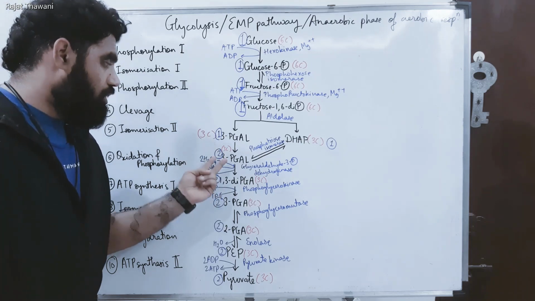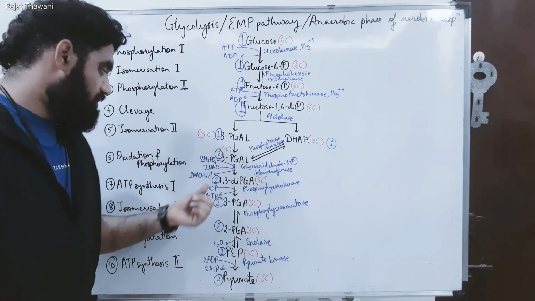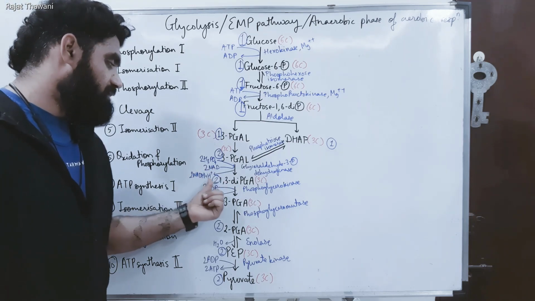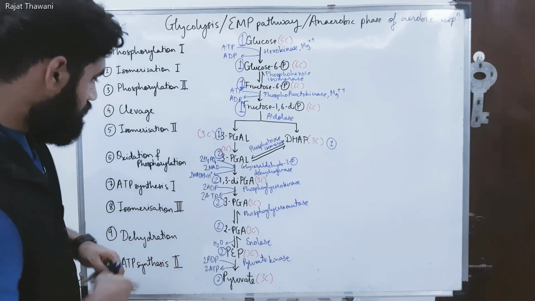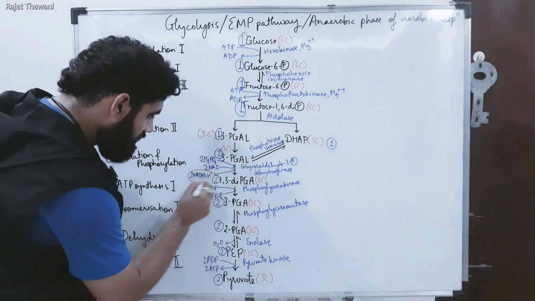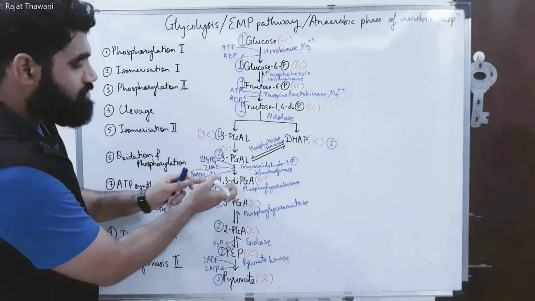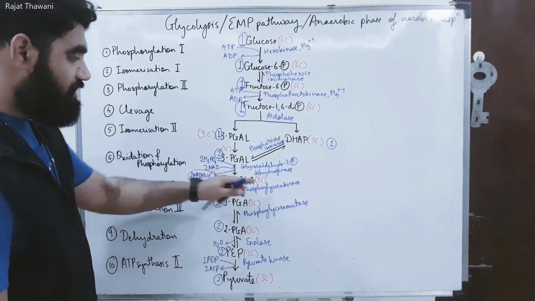Okay, therefore 2 molecules of 3-PGAL will release 4 hydrogens, which will be accepted by 2 NAD. That is therefore forming 2 NADH plus H plus. See, the first molecule got formed here, NADH plus H plus. However, that resulted in formation of 2 molecules of 1,3-diphosphoglyceric acid, which is of 3 carbon.